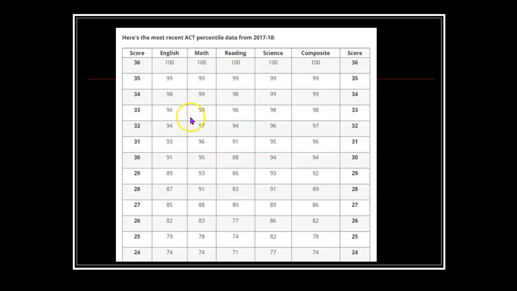So percentiles are often reported if you take a standardized test, like the ACT test or the SAT. So here's a little chart I found from the 2017-2018 year.